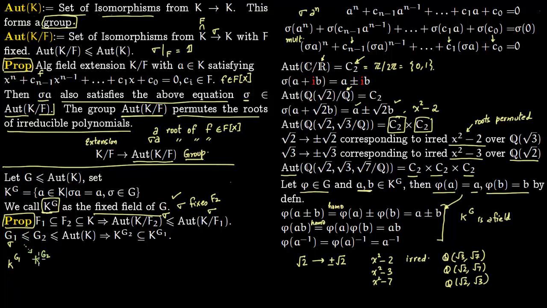So this sigma has to fix K G2, and it could fix something more also, but it has to at the minimum fix K G2. So K G2 lies in K G1. Again notice the inclusion reversion. So G1 being a subgroup of G2 implies K G2 is a subfield of K G1. So some kind of contravariance is happening here.